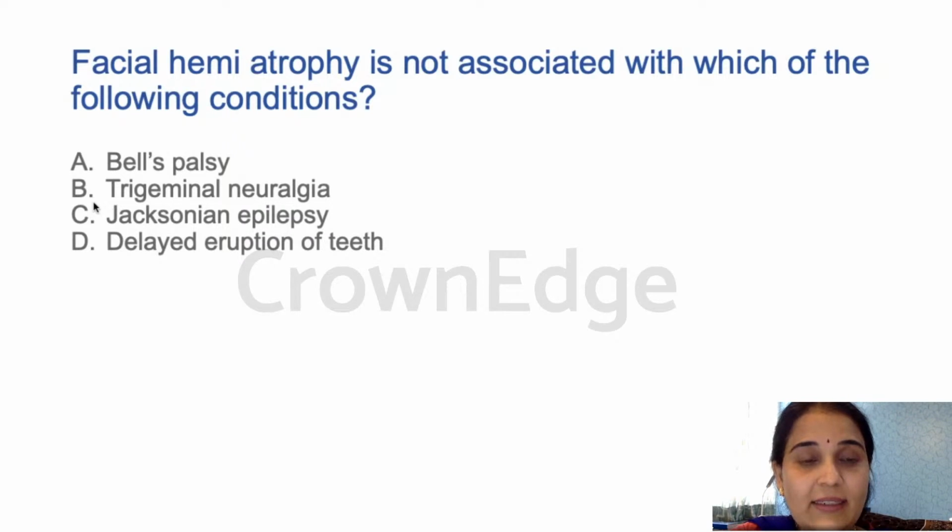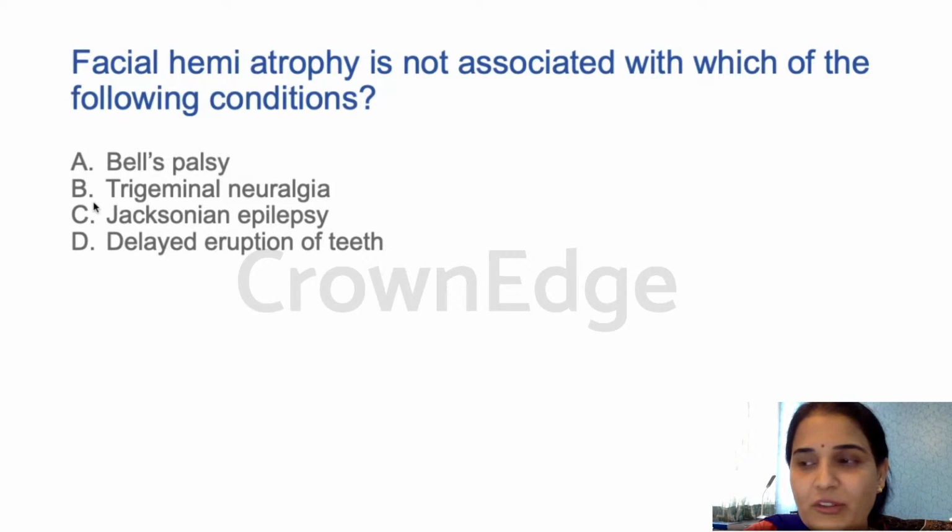Bell's palsy. Yes, the answer is right. Perry-Romberg syndrome. Yes, this is called Perry-Romberg syndrome, facial hemiatrophy. It is progressive hemifacial atrophy. It is an uncommon degenerative condition characterized by atrophic changes affecting one side of the face.